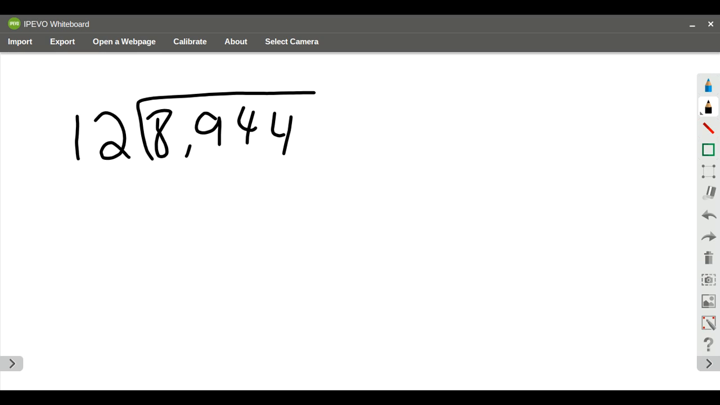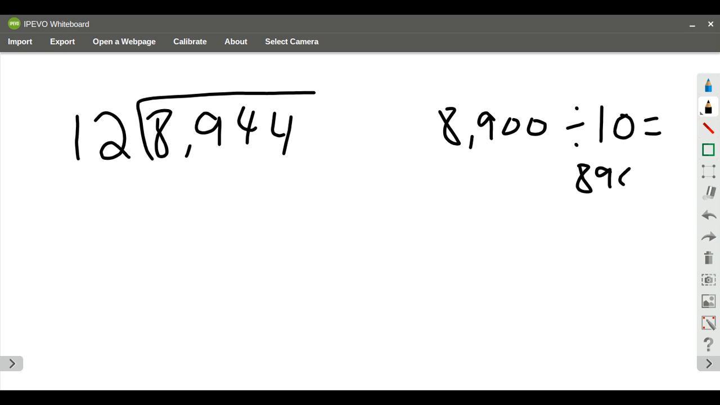So I'm going to go ahead and do my estimation. I'm going to take 12 and round it to 10. And I'm going to take 8,944 and I'm just going to do 8,900. And so when I get that, my answer should be around 890. That would be a fairly reasonable answer.